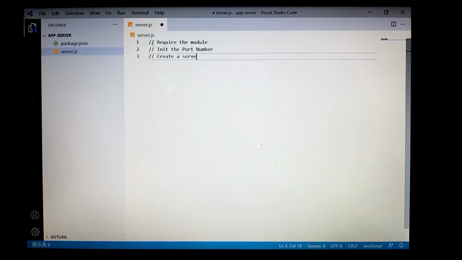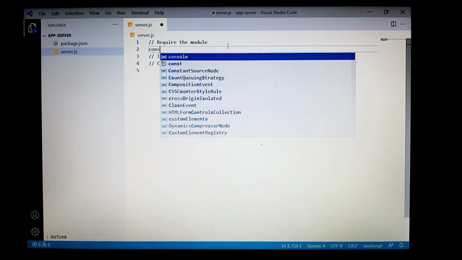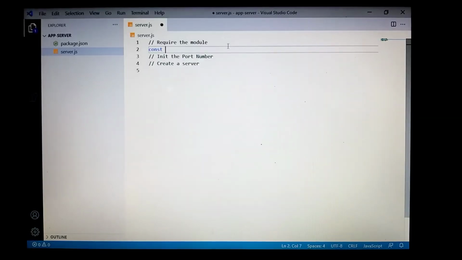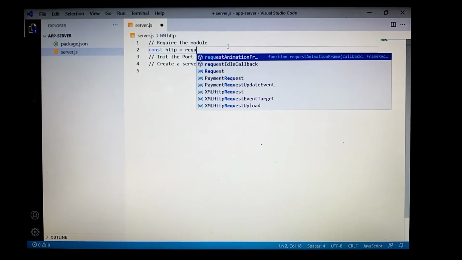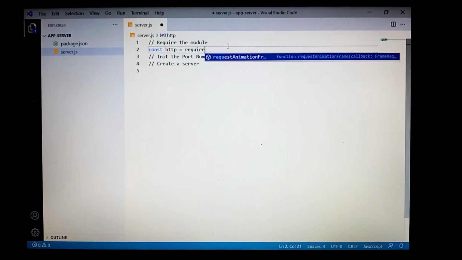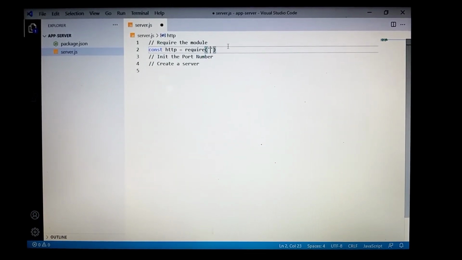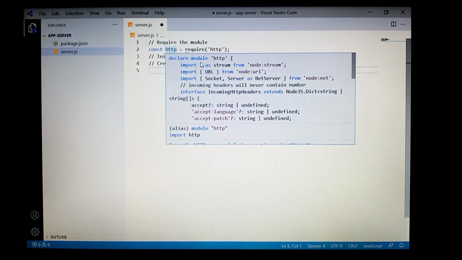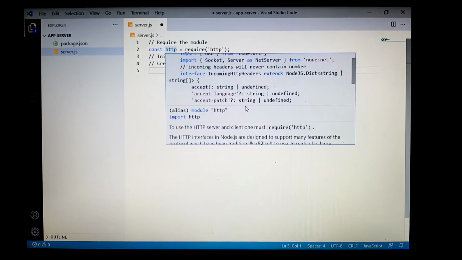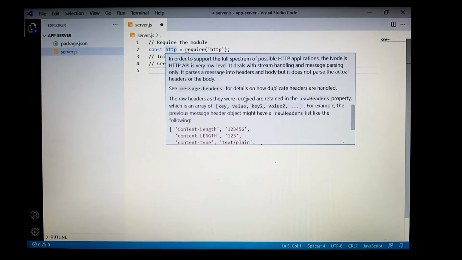Then, we will create the server. We will implement the server. The module that we need this time is called HTTP, which allows us the connection. This HTTP is a built-in module of Node.js.